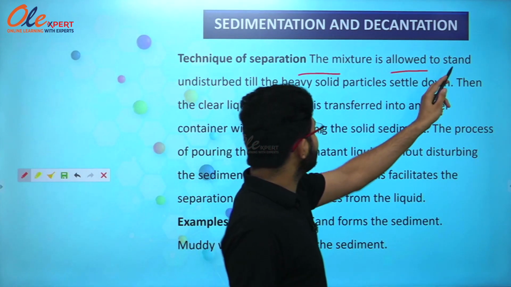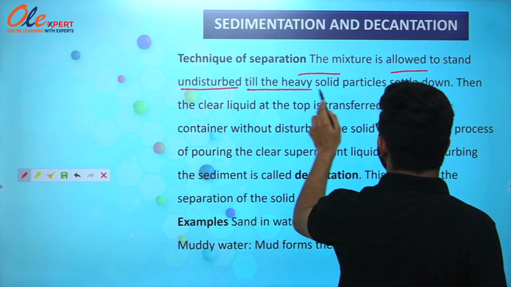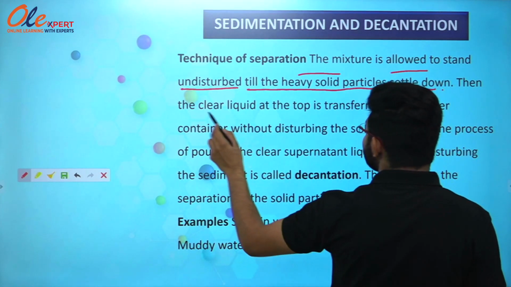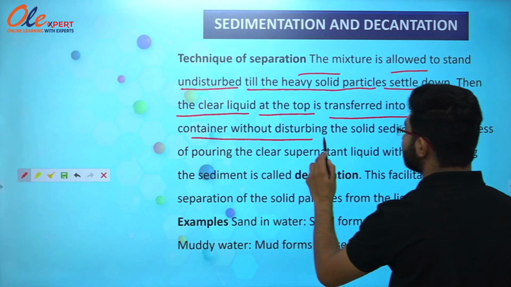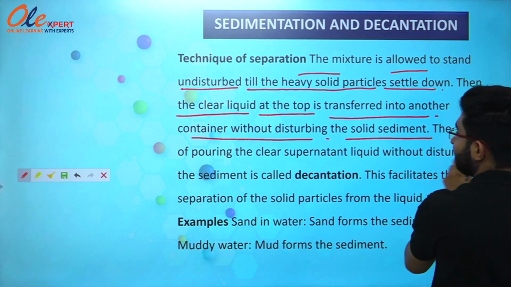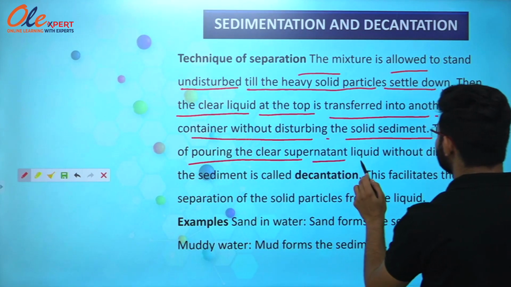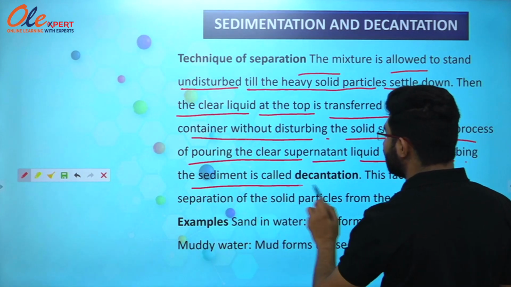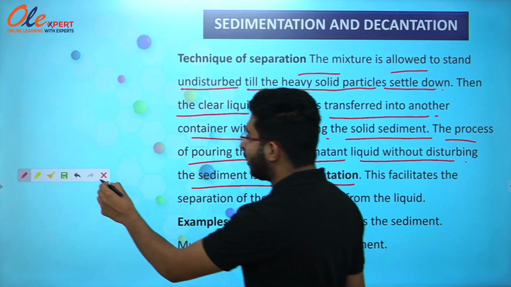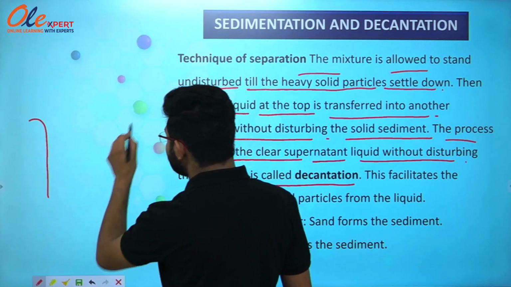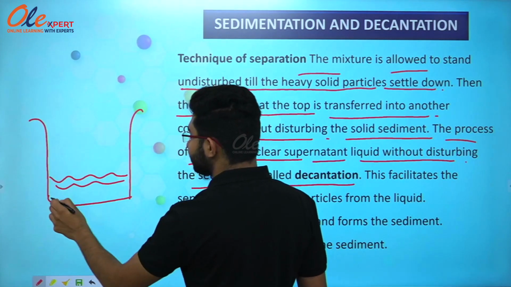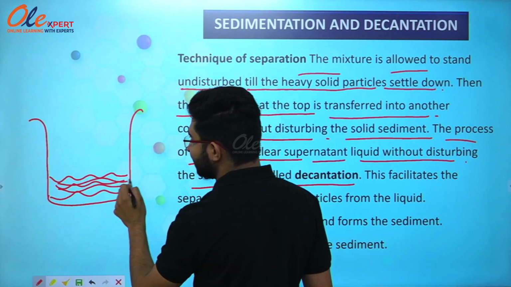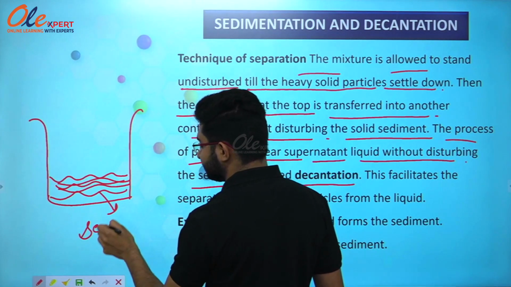The mixture is allowed to stand undisturbed till the heavy solid particles settle down. Then the clear liquid at the top is transferred into another container without disturbing the solid sediment. The process of pouring the clear supernatant liquid without disturbing the sediment is called decantation. So when we have got the clear liquid above the sediment, the solid particles that settle down are known as sediment.